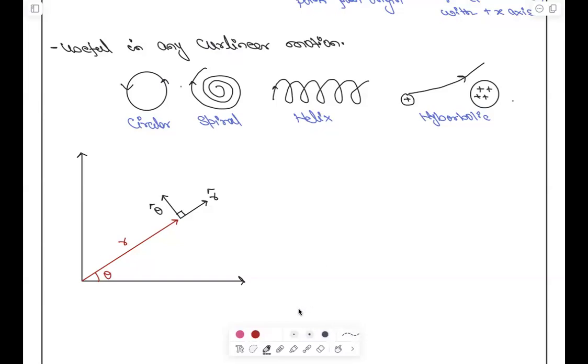Now I want you guys to just have the component along x and y. This is your x, and this is your y. Do the components, you have to do it. I will teach you everything, but you also have to do some hard work. Call it X cap or I cap, and this is J cap. If this is theta then this is also theta, and this is 90 minus theta, so this is theta.